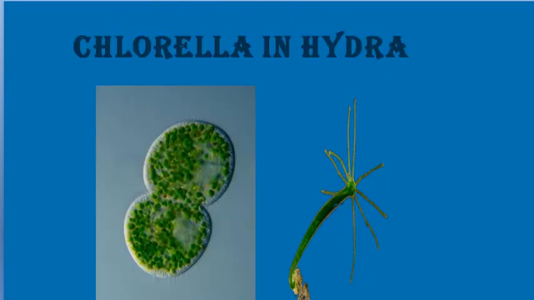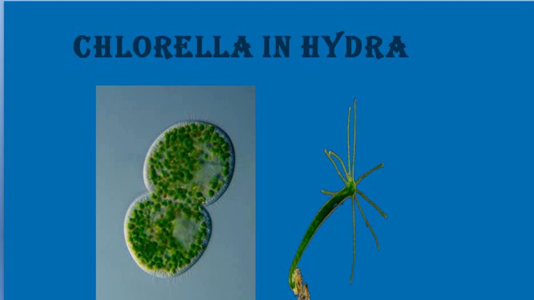And then the next example is about chlorella and hydra. Generally a hydra which has chlorella in its body would be green in color. So you can guess that when they are green in color, they will be doing photosynthesis. This hydra looks like a plant, and it will be doing photosynthesis because of the presence of too much chlorella in all the cells of its own body. This photosynthetic chlorella will be providing food, and the hydra will be providing all the necessary nutrients for the chlorella to do photosynthesis.